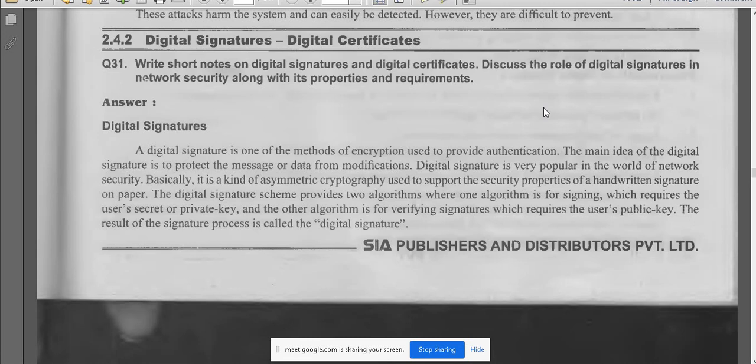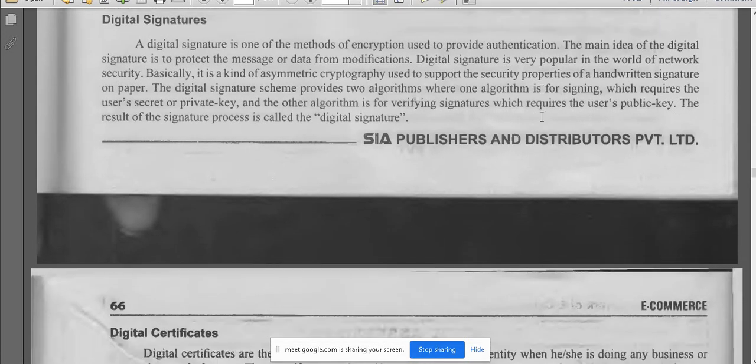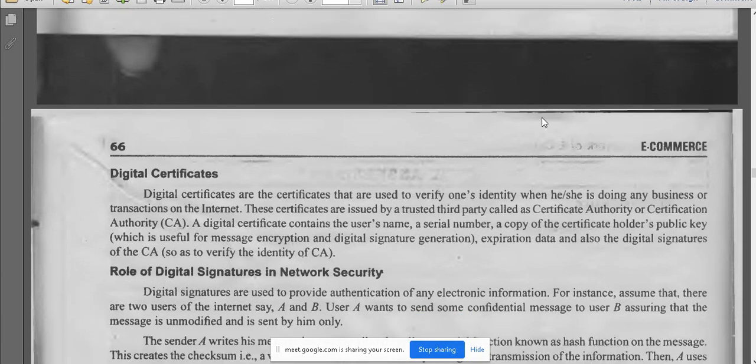The digital signature scheme provides two algorithms, where one algorithm is for signing, which requires the user's secret or private key, and the other algorithm is for verifying the signature, which requires the user's public key. So what we do is, digitally we will sign a signature, a human signature, and keep it in a secret code. They will encrypt it with a secret code. If you want to use that signature, you have to enter a password. If you enter a password, then it will authenticate, and only then will that signature be pasted on a certificate.